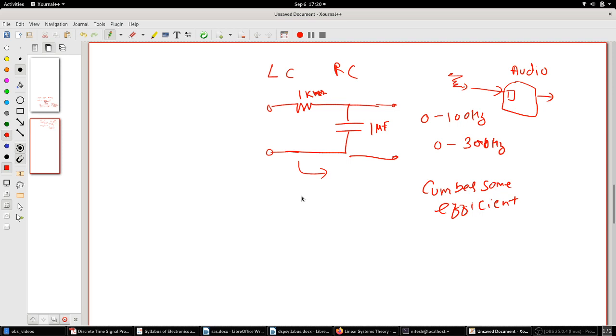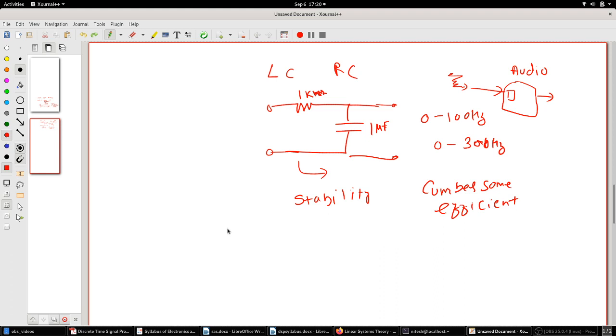Then stability is an issue, because components change with temperature. As the temperature increases, the resistance may change, the capacitance may change. So those kinds of issues come up. Stability and efficiency are serious issues.